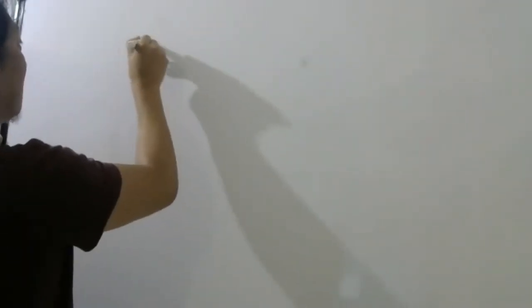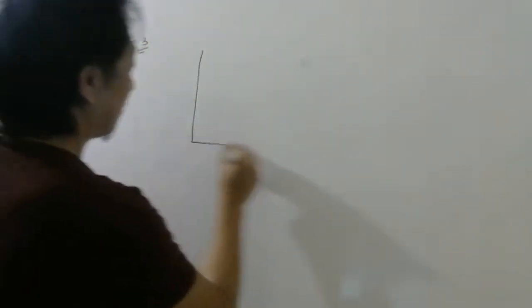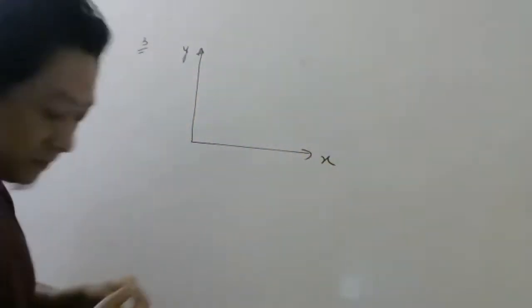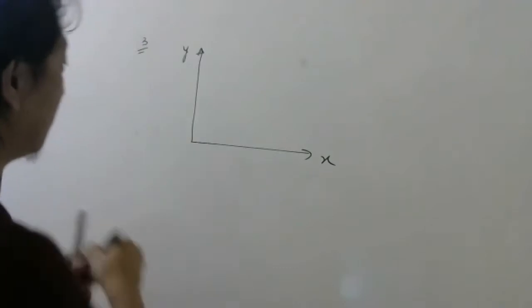So remember, this line has 0 slope, this line has infinite slope. Now questions will become more and more interesting. Please write down, don't just watch. Next question.